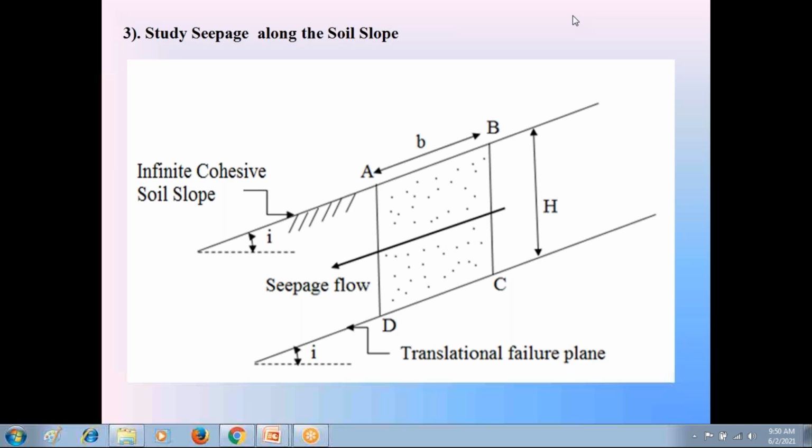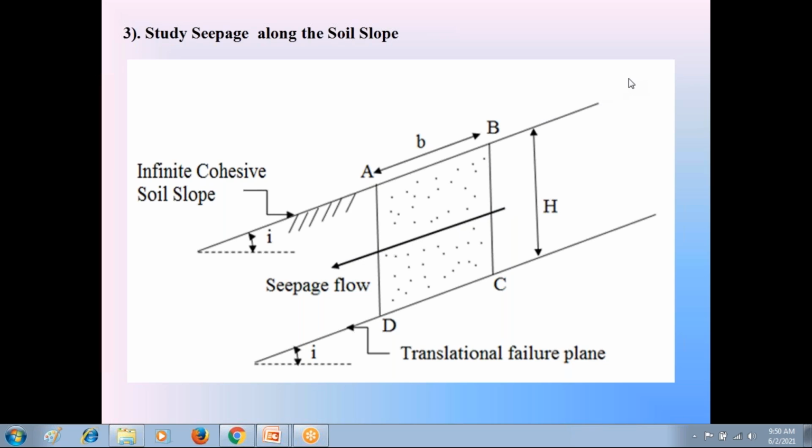We know that during the rainy seasons, rainwater flows inside the soil. Vertically it flows inside the soil, and also from the top of the mountains the rainwater starts flowing inside the soil in a downward direction.